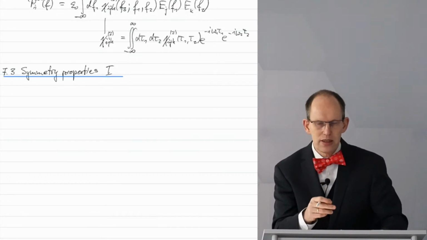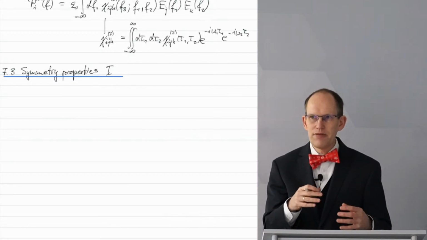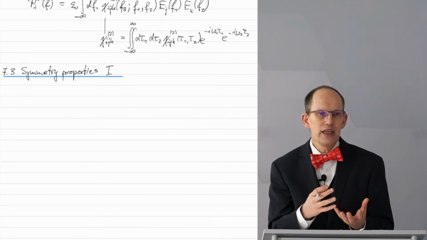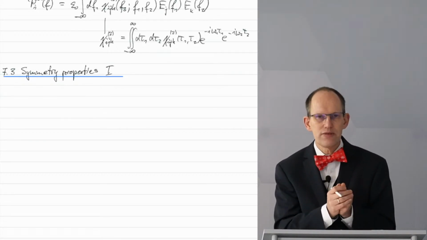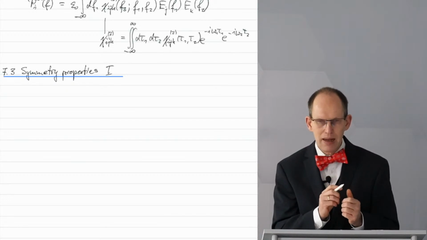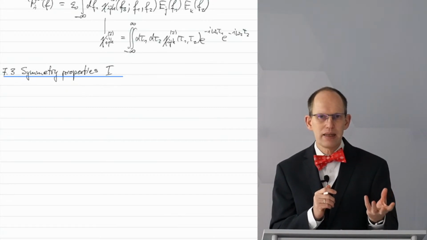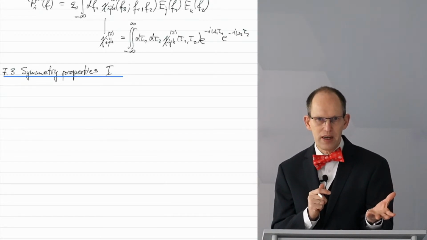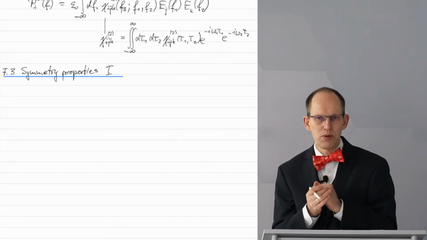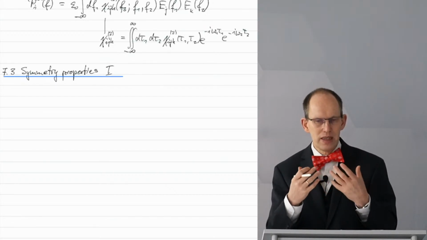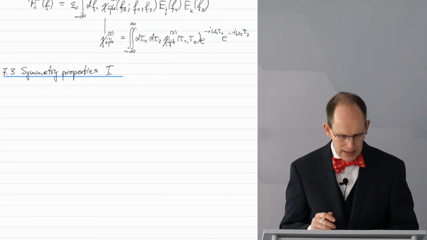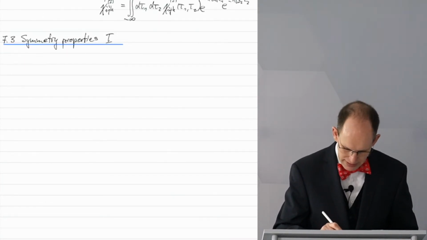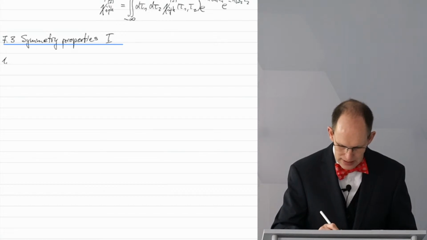This intrinsic permutation symmetry is very abstract, or the reasons for this symmetry are very abstract, because they can directly be traced back to the nonlinear response function. From this you can derive what's called the intrinsic permutation symmetry. Let us just write that down.